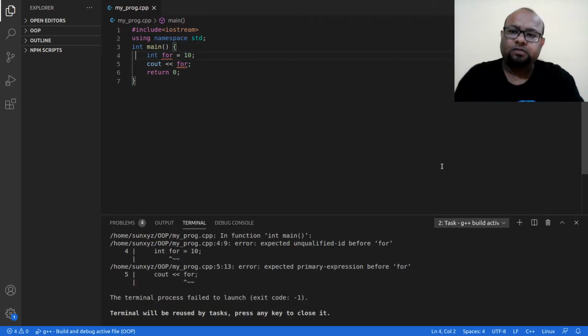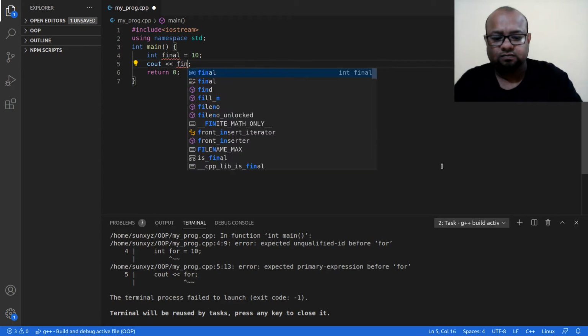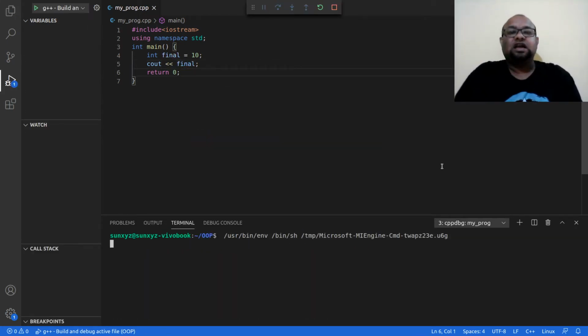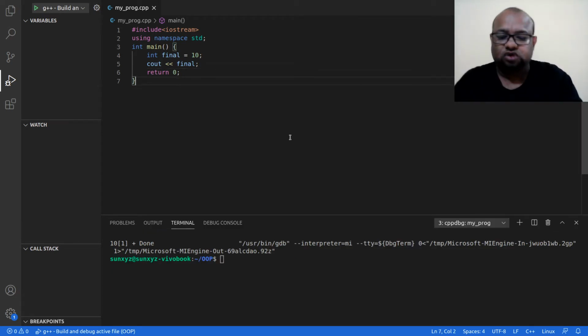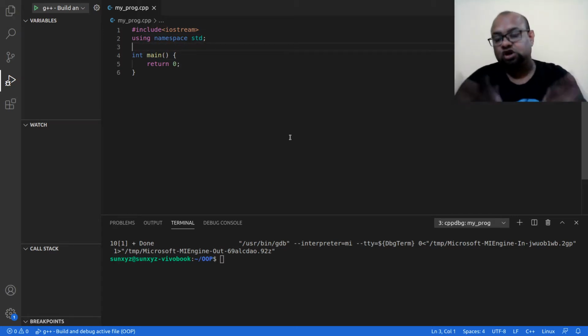But final, this specifier that I am going to see, is not a keyword. So I can use final as a variable name. This is something that was introduced in C++11. So before 2011, all the compilers, if you use those kinds of compilers, the things that we are going to do using this final specifier cannot be done.